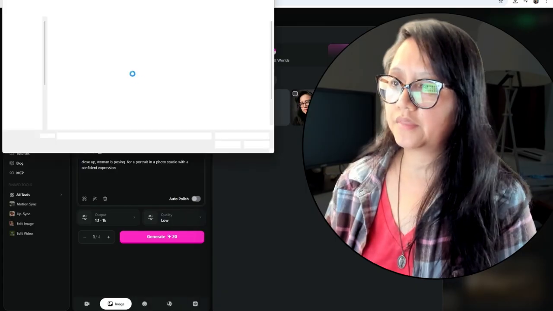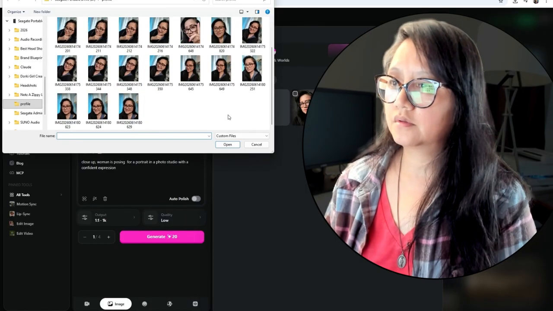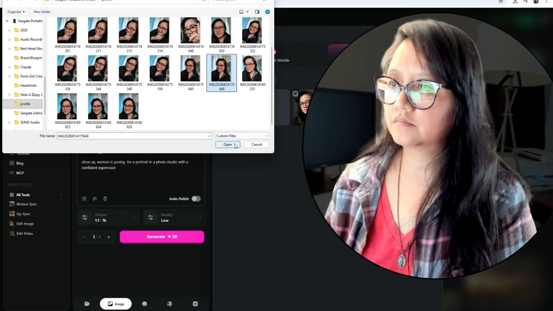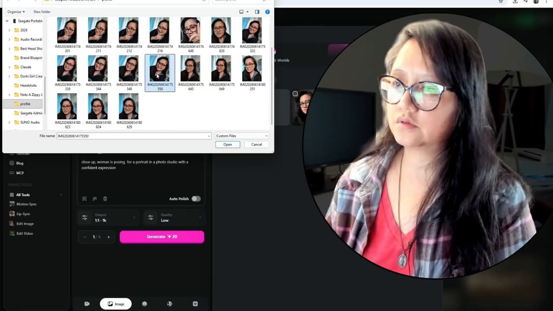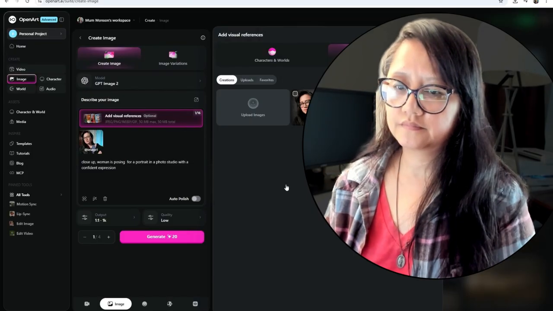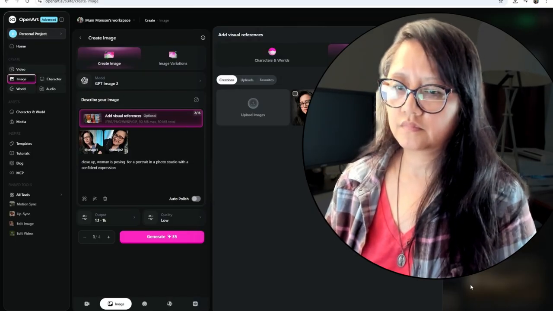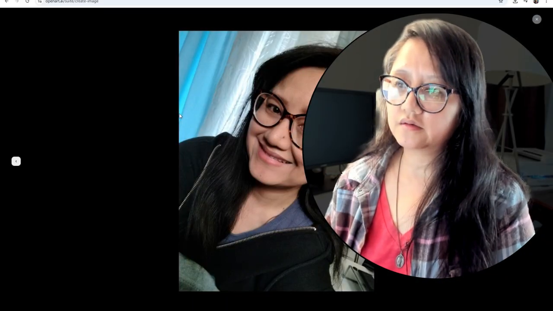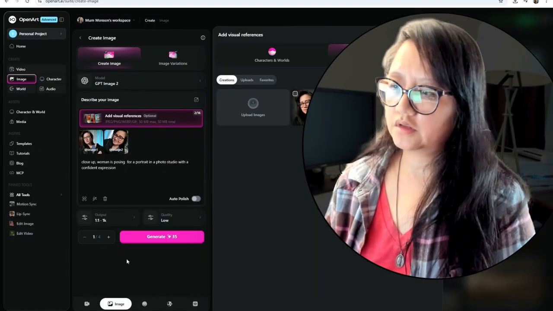We're going to pull up that image. No, I think it's this one. That. Once it's uploaded, it's going to show in here, just like that. Now we're going to click on generate.